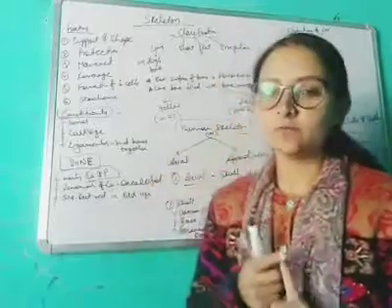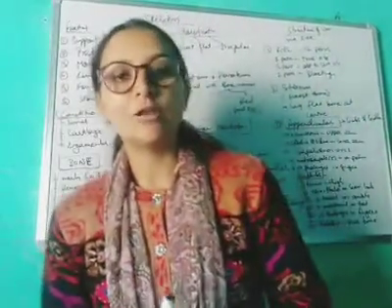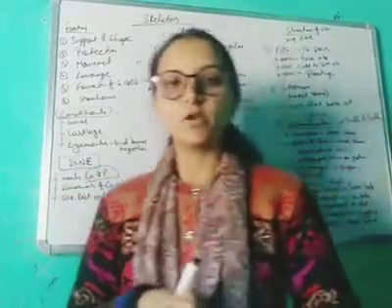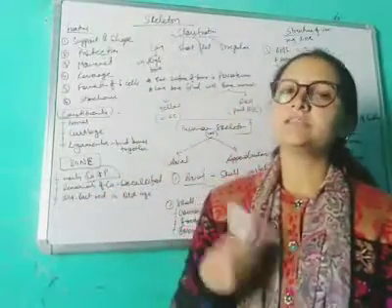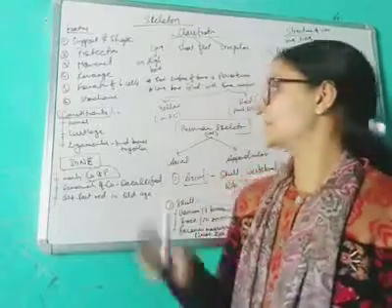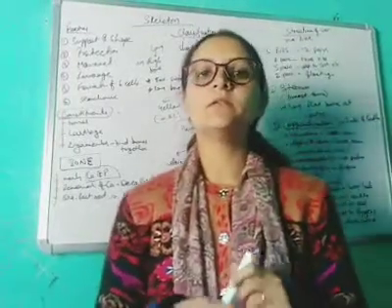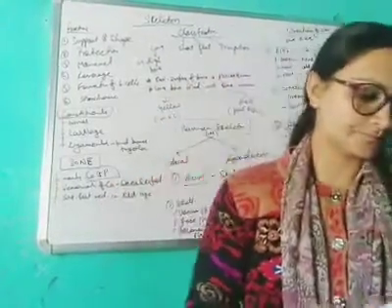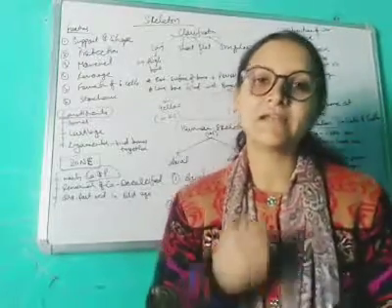There are two types of bone marrow. One is yellow marrow, another is red marrow. Yellow marrow is helpful in the formation of white blood cells, and red marrow helps to form RBC, red blood cells.